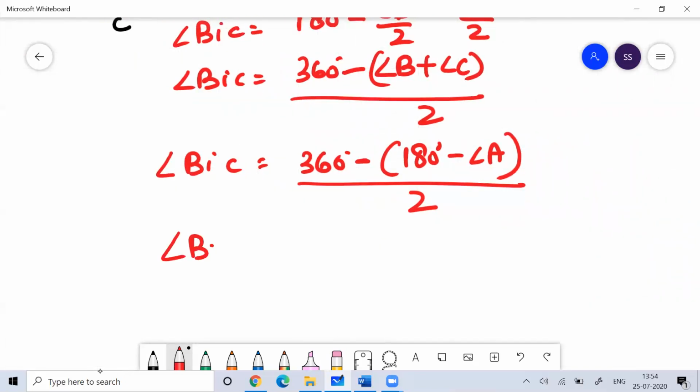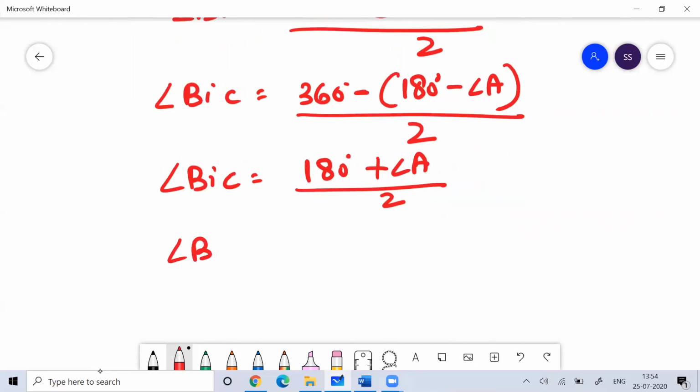So angle BIC will be equal to 180 degrees plus angle A by 2, which means angle BIC equals 90 degrees plus half of angle A. So you can remember this. Very important property.